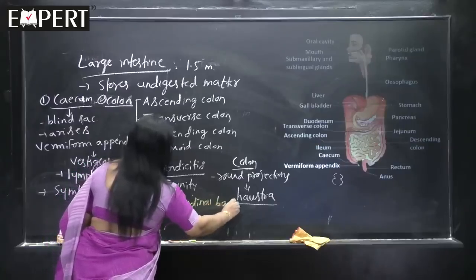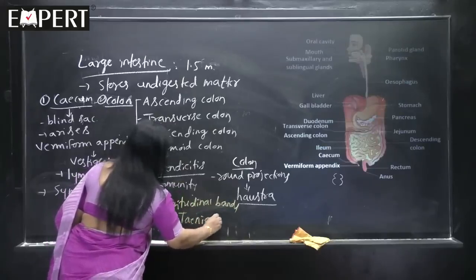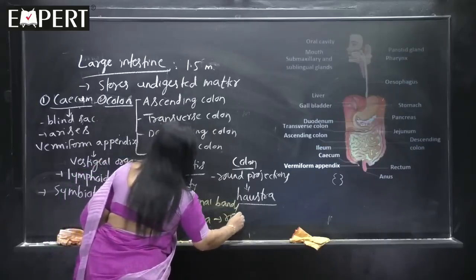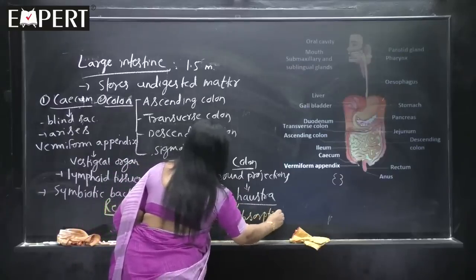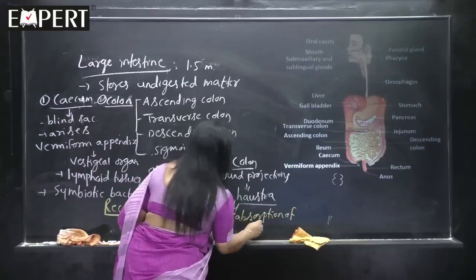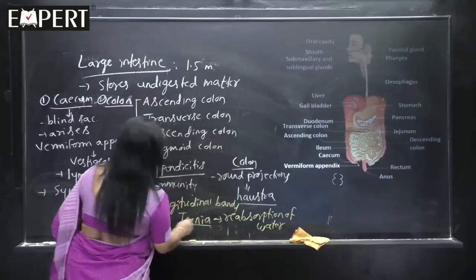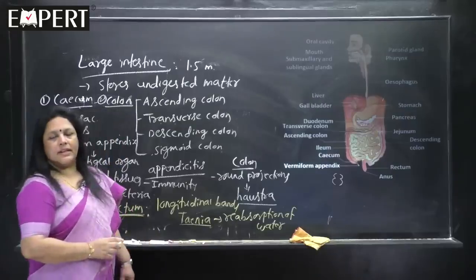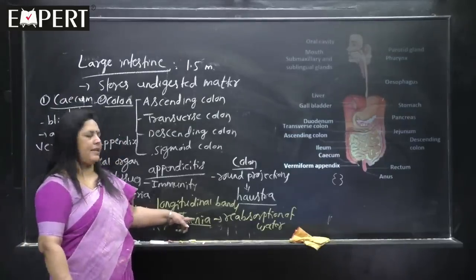So, rectum is the short part, and rectum shows some longitudinal bands, which are called as tinea. They help in the reabsorption of water. The wall of the rectum shows certain longitudinal bands all over the length which are called as the tinea.